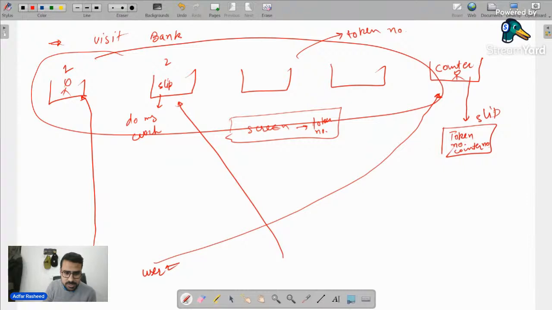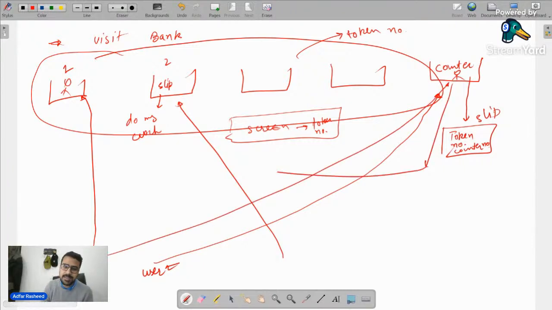So what does user two need to do? User two needs to go to counter one, get the slip, and then go to the specific counter once its number comes up on the screen. This is how banks used to work in the earlier days.